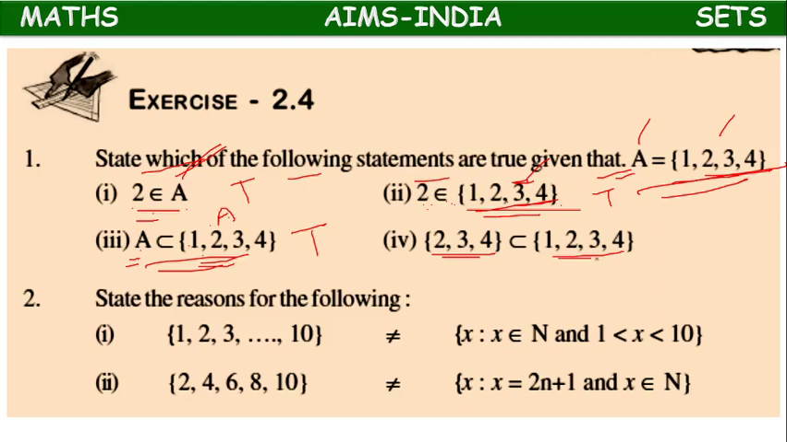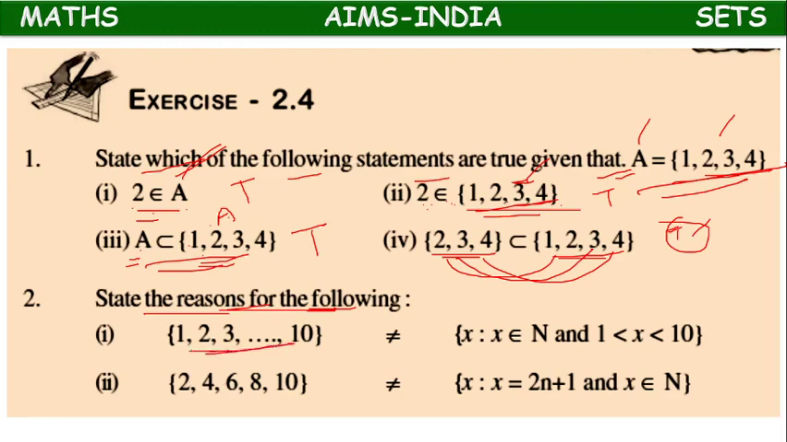Is {2, 3, 4} a subset of {1, 2, 3, 4}? Yes, 2 is present, 3 is present, 4 is present. So all are true. So all 4 options are true. Next, state the reasons for the following.